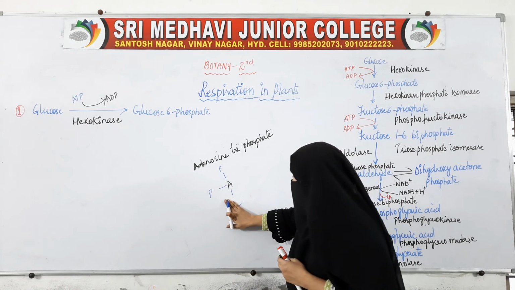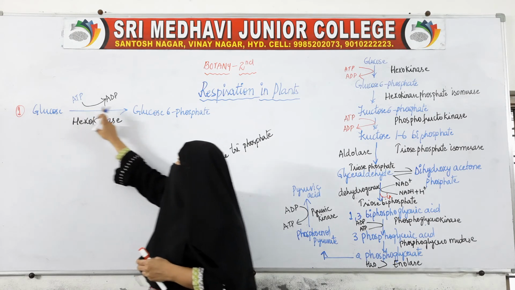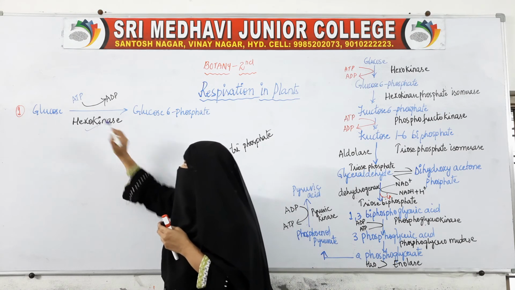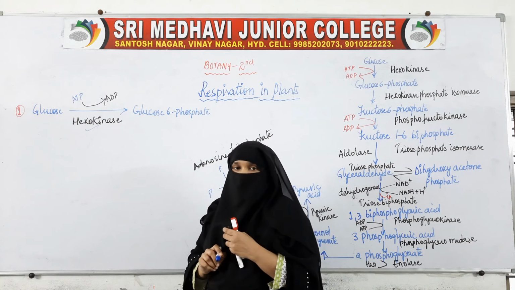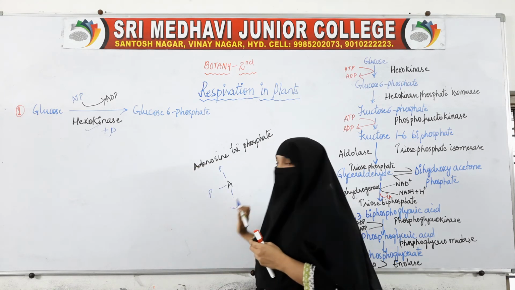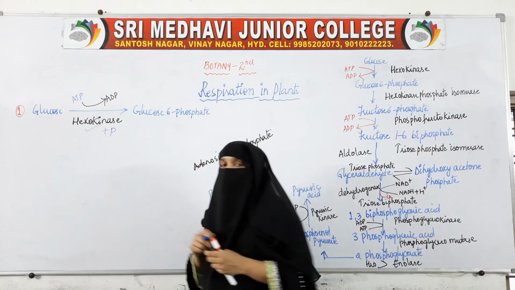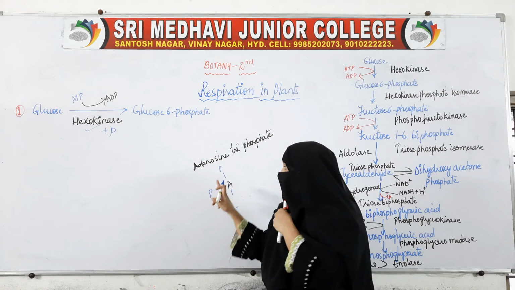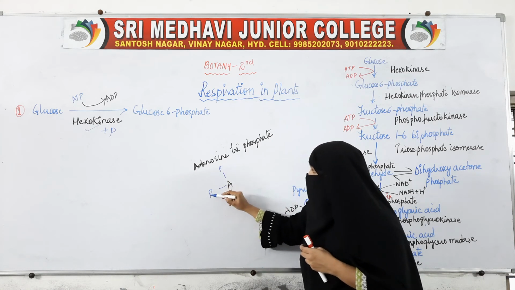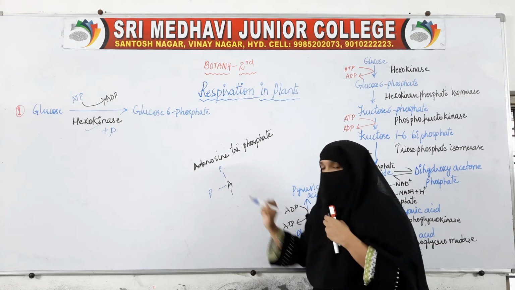Now if we remove this phosphate and give this energy, glucose will change to glucose 6 phosphate with the help of the enzyme hexokinase. So hexokinase plus the energy present in this phosphate is used to change glucose to glucose 6 phosphate. Earlier ATP was there, now it has changed to ADP, adenosine diphosphate.